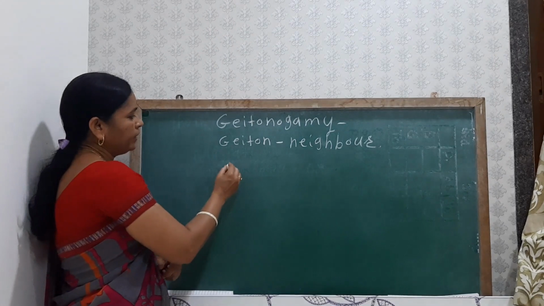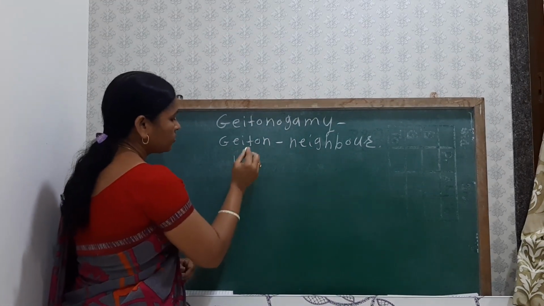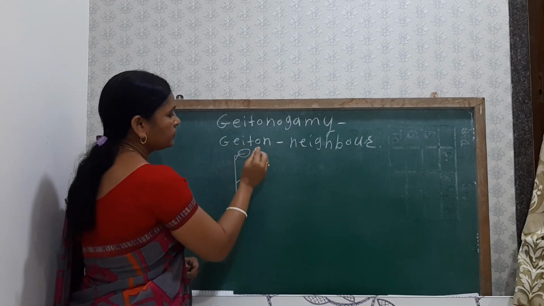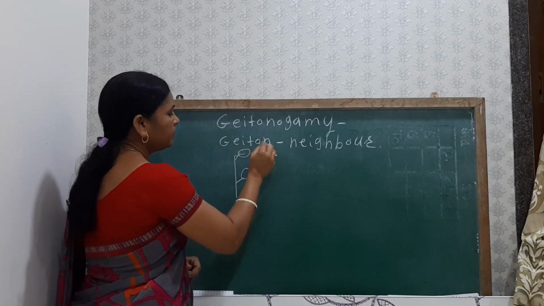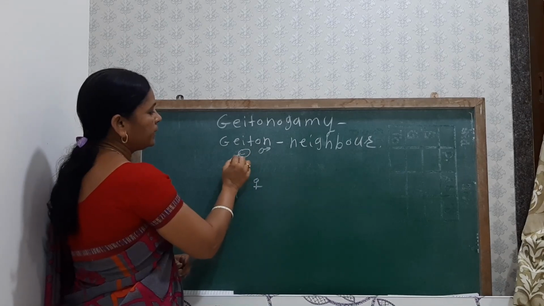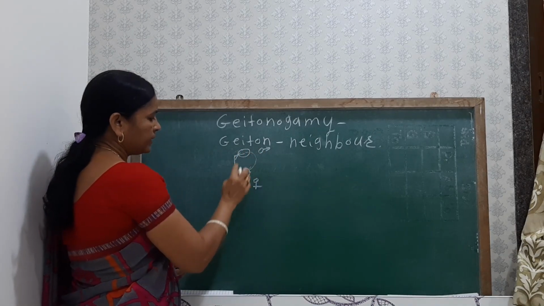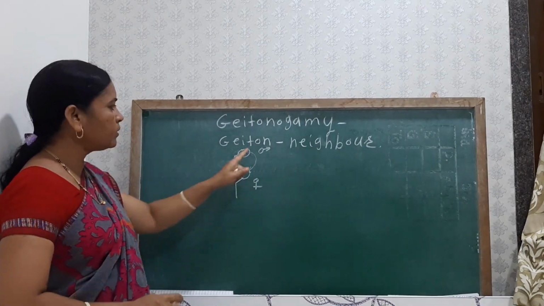In this type of pollination, suppose here is the female flower, and here is the male flower. The pollen grains mainly transfer from this flower to this flower, which is present on the same plant. So it is known as geiton.